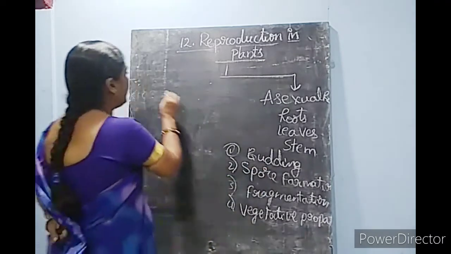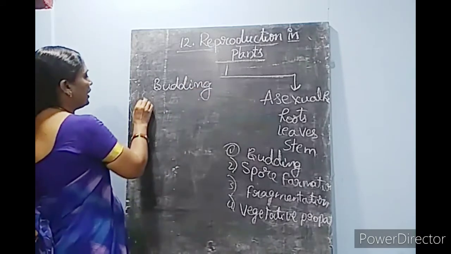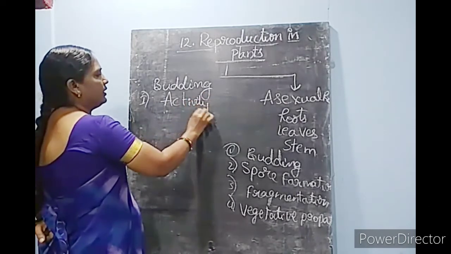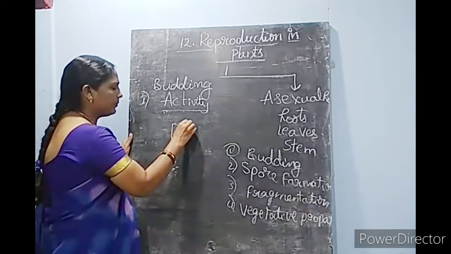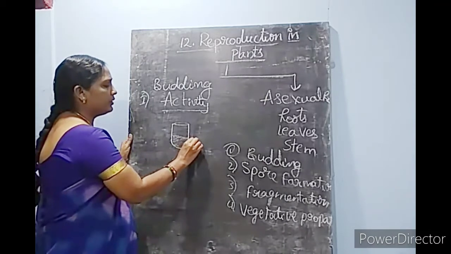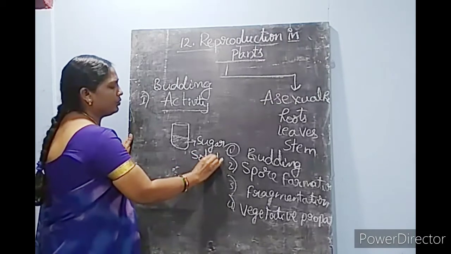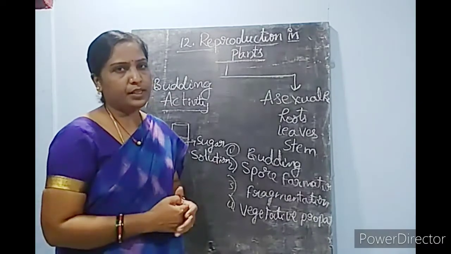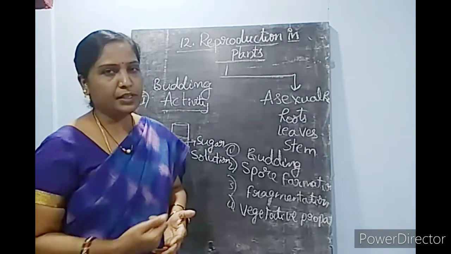To understand the budding process, you can do one activity. For this, you need to take a beaker and fill half the beaker with sugar solution. How to make the sugar solution, do you know? Take water and add 2 spoons of sugar in that and mix it well. That becomes the sugar solution, very simple.